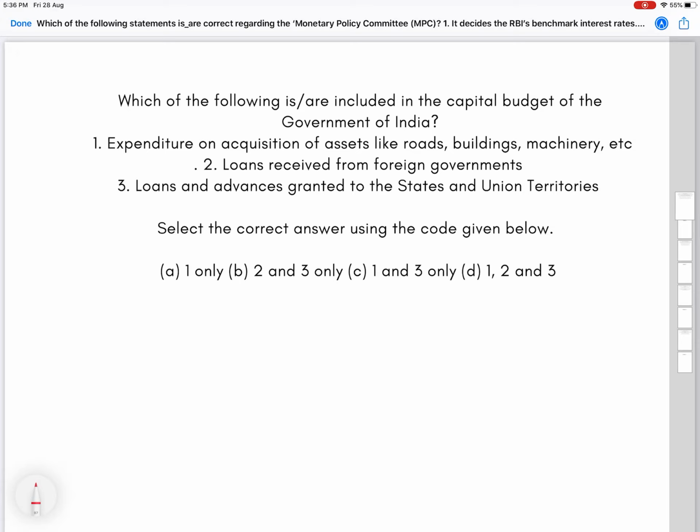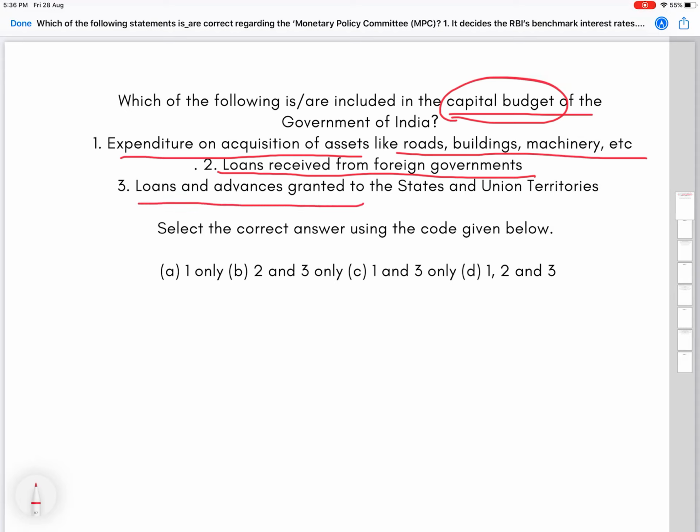So let's get on to solving the multiple choice questions for prelims 2020 and question number 1. Which of the following are included in the capital budget of the Government of India? So capital budget is our keyword here. Number 1. Expenditure on acquisition of assets like roads, buildings, machinery, etc. Number second, loans received from the foreign governments, alright, and the last is loans and advances granted to the states and union territories. So which of the following statements, so select the correct answer using the codes given below.